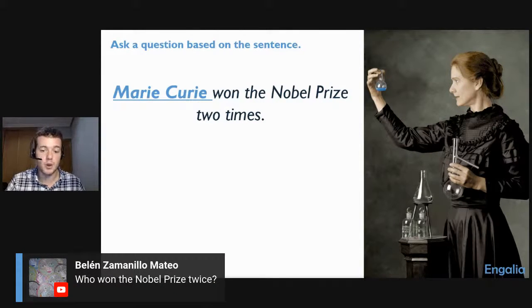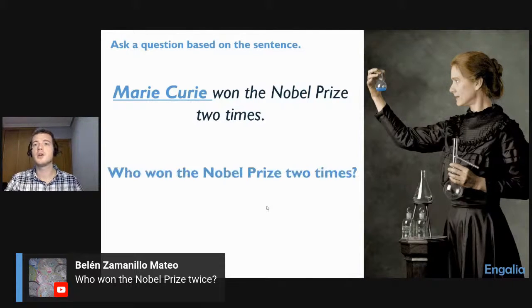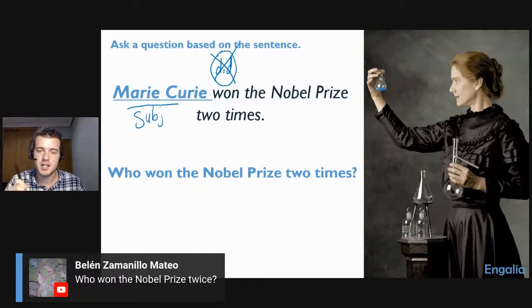The question is: who won the Nobel Prize twice, or 2 times? Who won the Nobel Prize 2 times? Excellent. Absolutely right. Notice that we have the subject of the sentence. This is the subject, which means we do not say did. Did is not allowed if we are asking about the subject of a sentence.